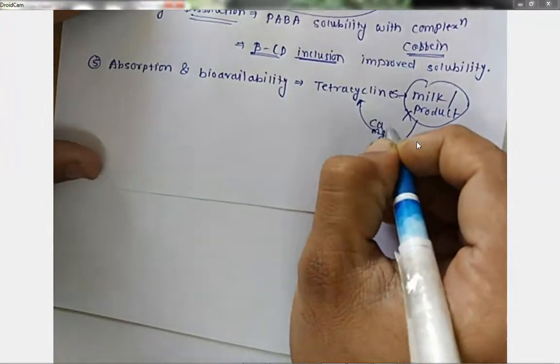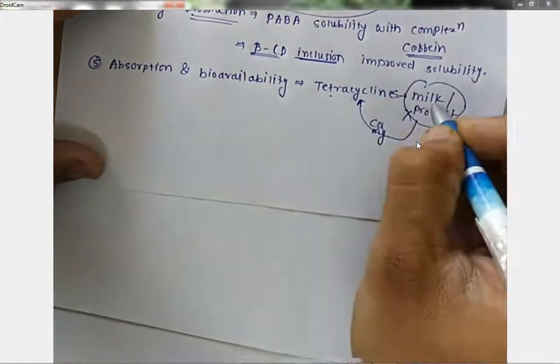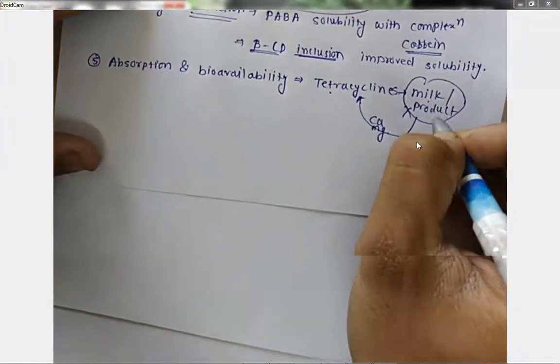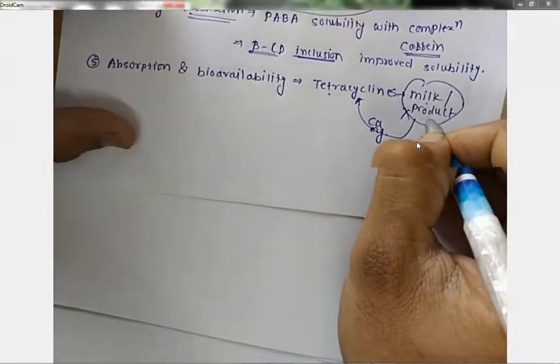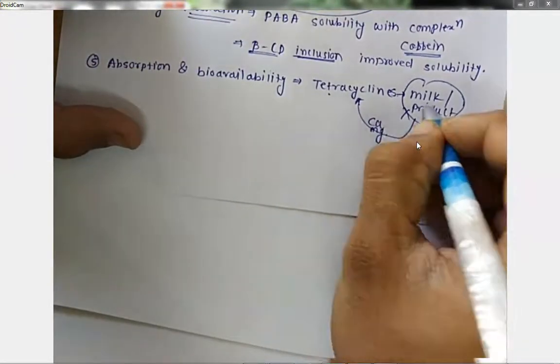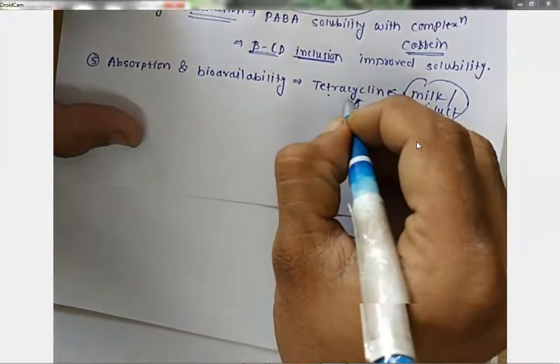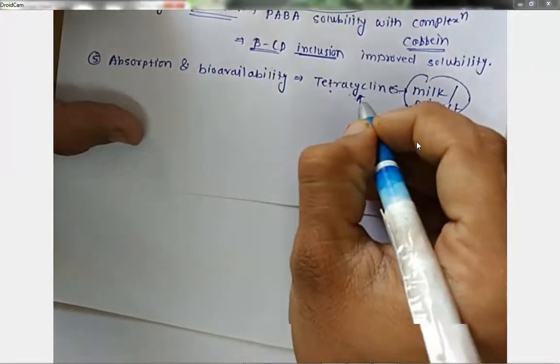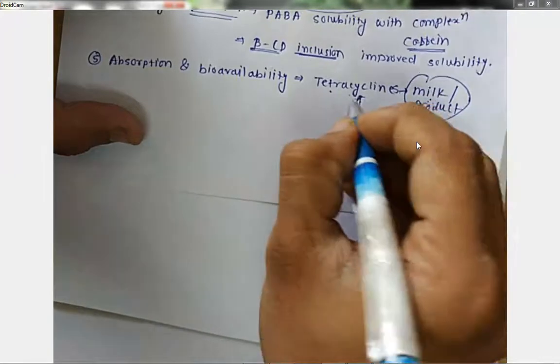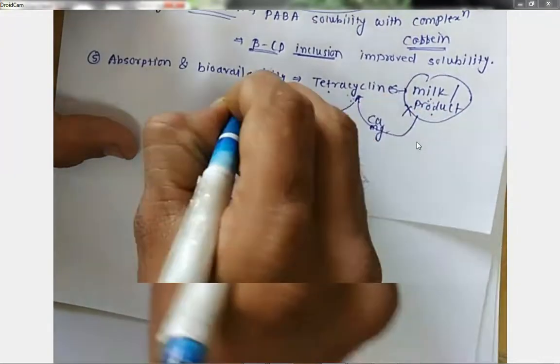So if we are taking tetracycline with milk or milk related products, then there is calcium in the milk, and that may complex with the tetracycline, making the tetracycline difficult to absorb. And if it is difficult to absorb, then there is a decrease in the bioavailability.